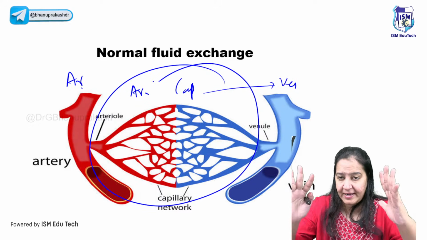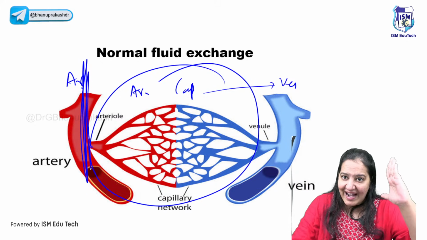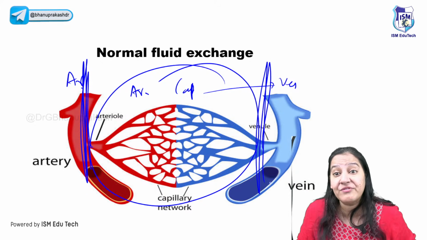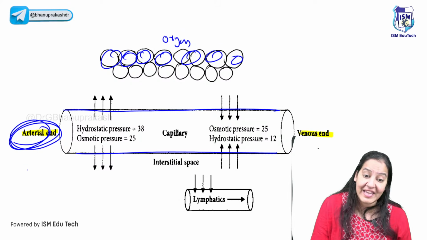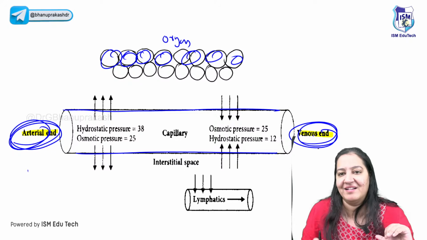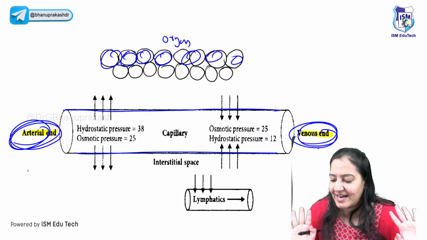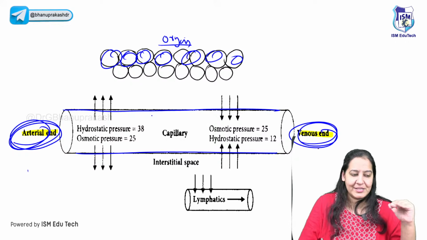I'm drawing a capillary. This end of the capillary is known as the arterial end, and this end of the capillary is known as the venous end. Say yes. So in the same way, here it is the arterial end of the capillary, and this is the venous end of the capillary, but basically this is a capillary. This is not artery, not vein. You have to understand this is a capillary. Now this is the organ. These are the cells of the organ.